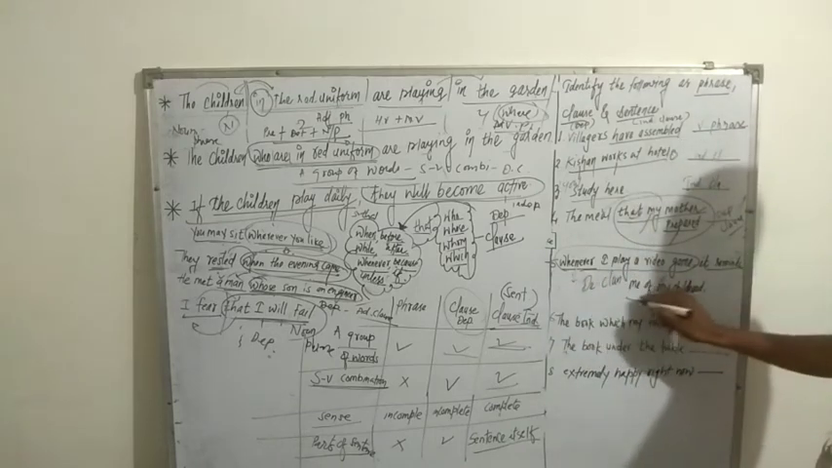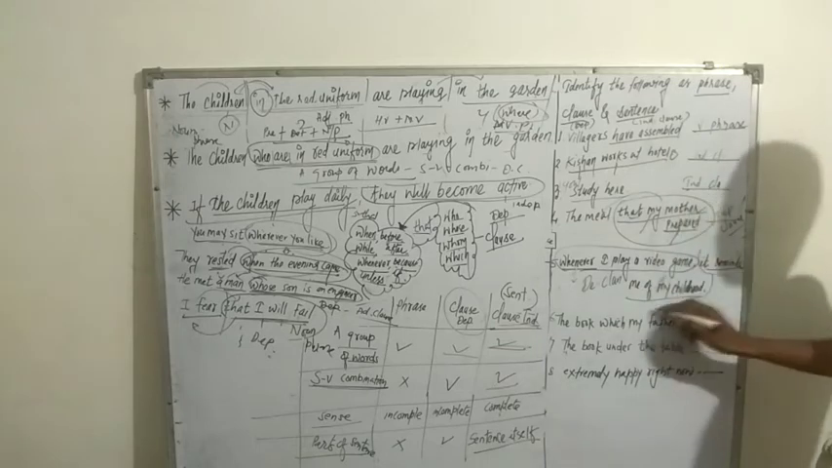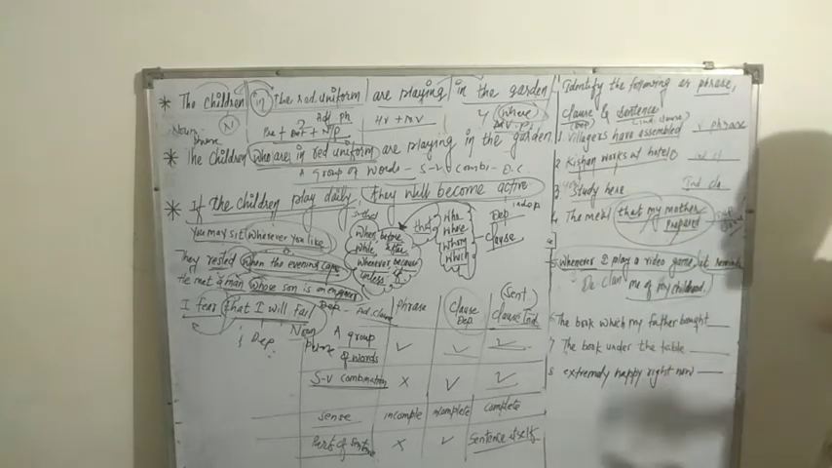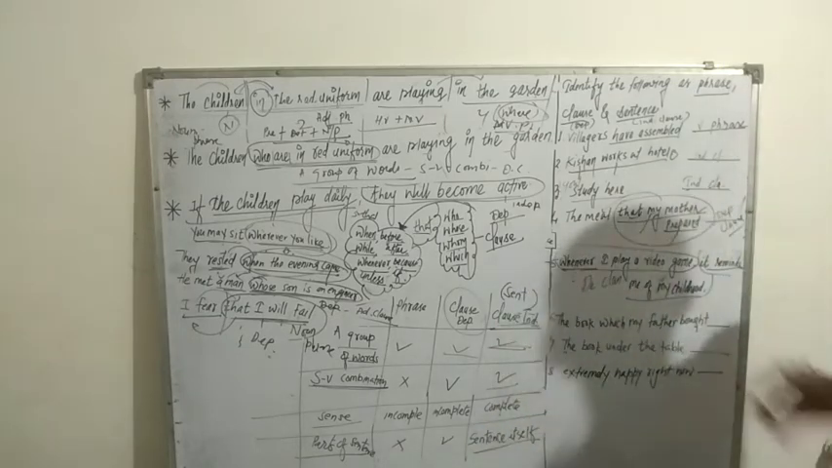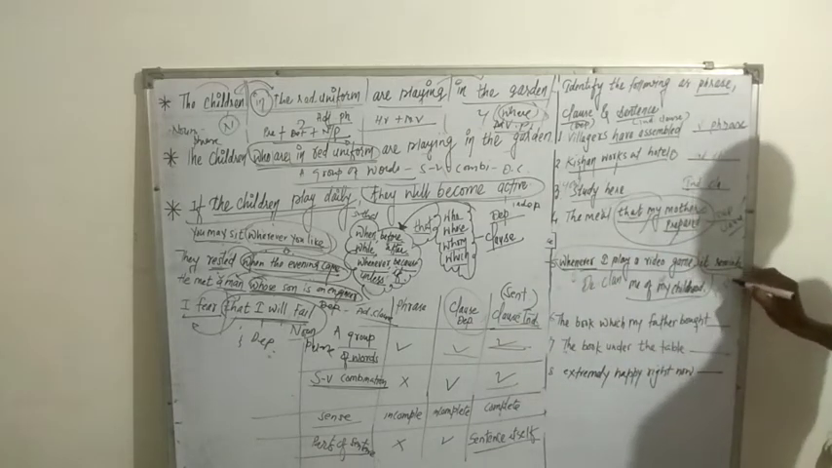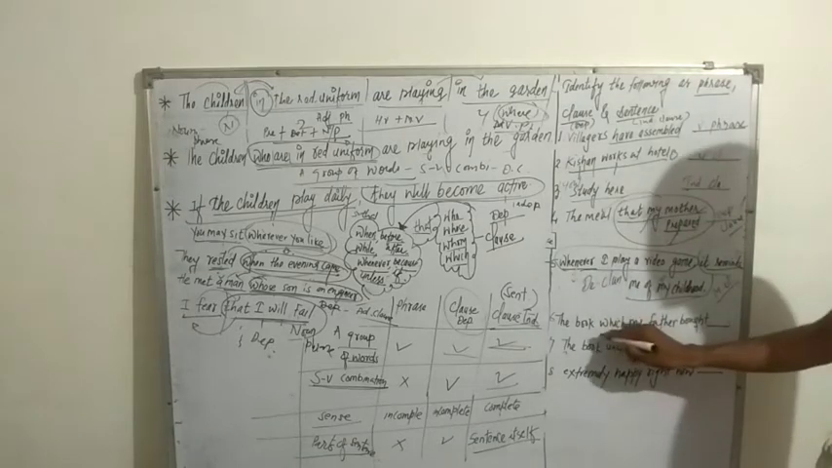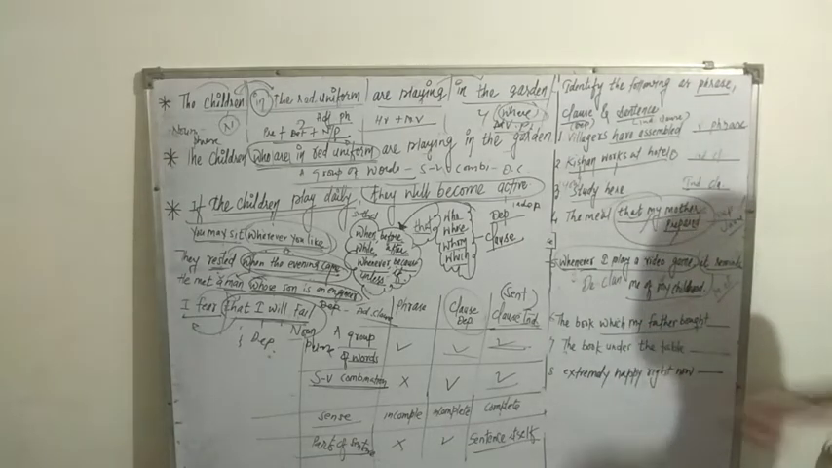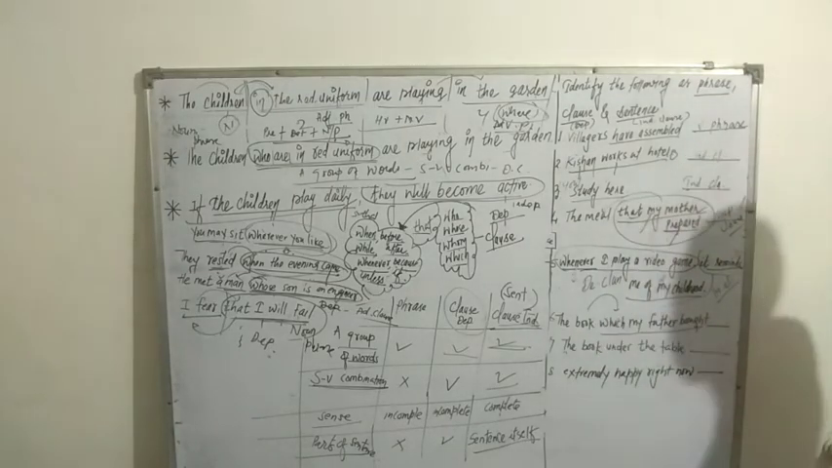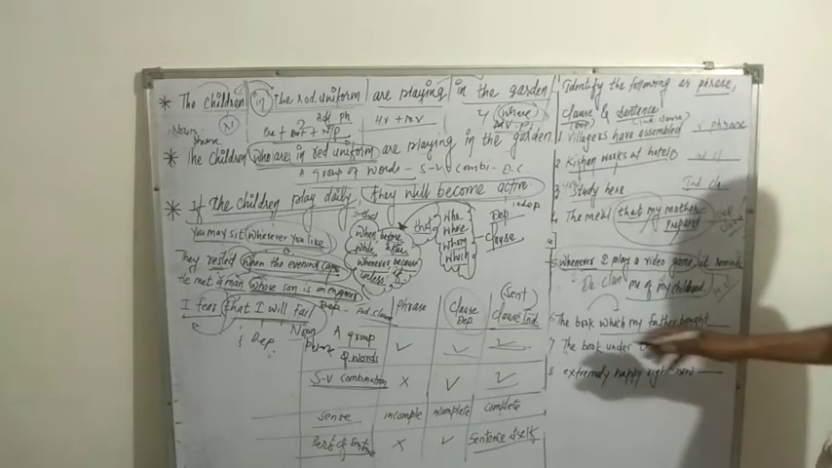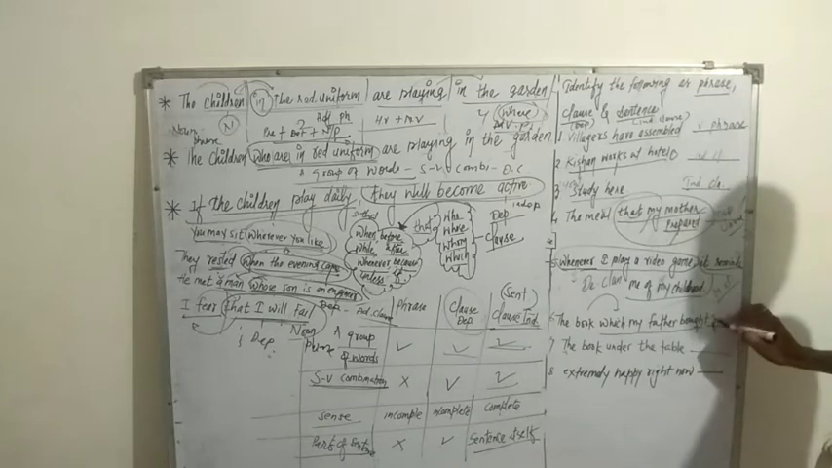It reminds me of my childhood. It means where is the sentence? It has a subject and verb, and does not depend on anything. It gives the meaning itself. That's why it is an independent clause. Next, the book which my father bought. Which my father bought tells about the noun. It means it is an adjective clause.